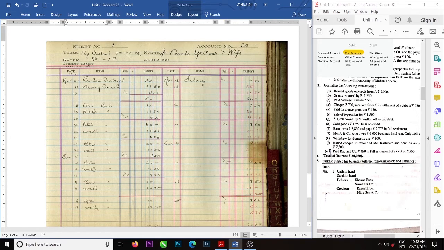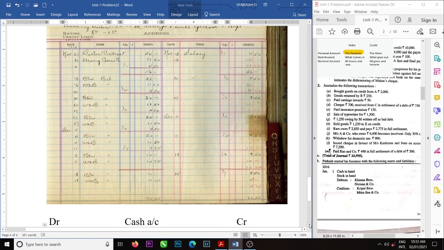Okay, date, items, folio number, debit amounts, again credit side, date, item numbers, folio, as well as credit amounts. In similar manner, you find Q, R, S, T, U, V, W, X, Y, Z. These are the alphabet letters which we can easily find. Salaries, simply search in S. Ravan, search at R, like that.